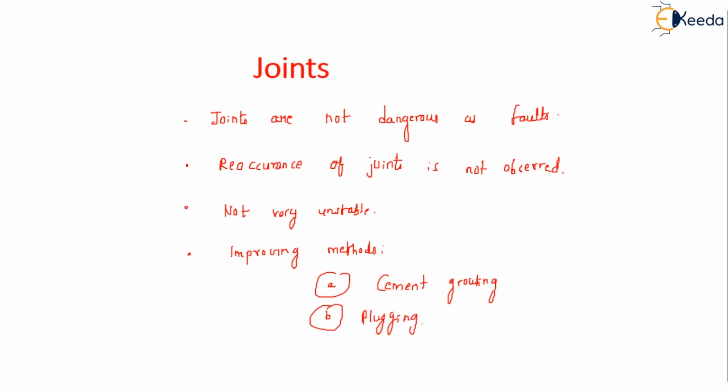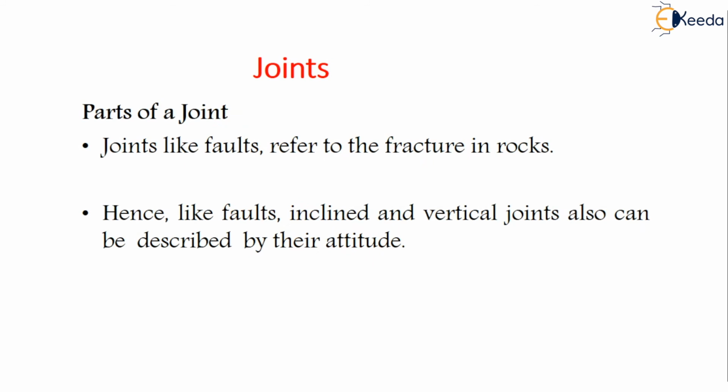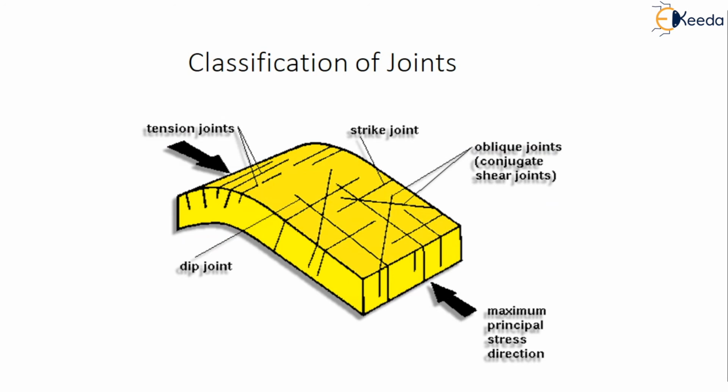Coming to the parts of the joint, they are also like faults, which refer to fractures in the rocks. Like faults, inclined and vertical joints are also described by their attitude. However, in joints, the fractured blocks are not named footwall or hanging wall as we do in faults. In the earlier slide, we saw tension joint, strike joint, oblique joint, and dip joint. These are the different types of joint.